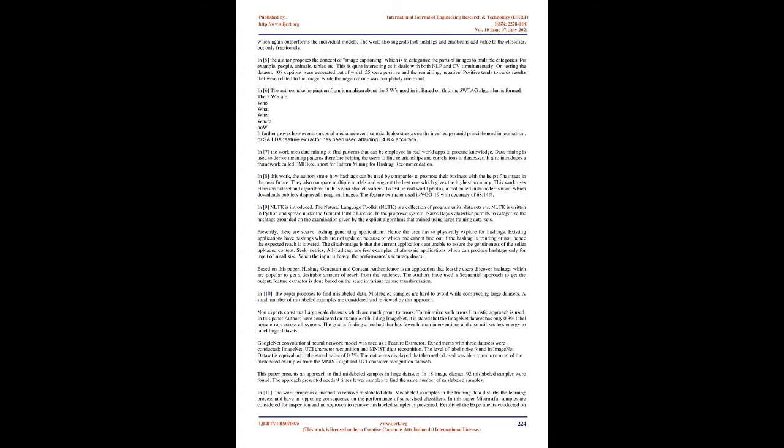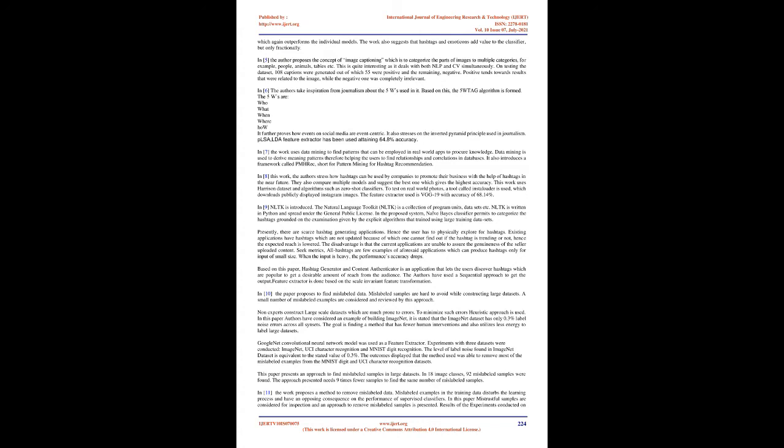In 9, NLTK is introduced. The Natural Language Toolkit, NLTK, is a collection of program units, data sets, etc. NLTK is written in Python and spread under the general public license. In the proposed system, naive Bayes classifier permits to categorize the hashtags grounded on the examination given by the explicit algorithms that are trained using large training data sets.